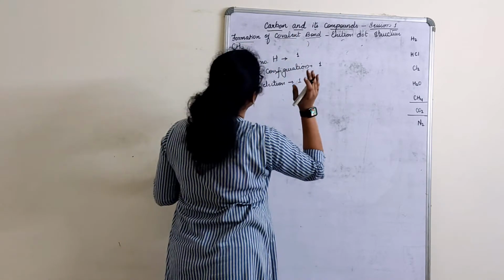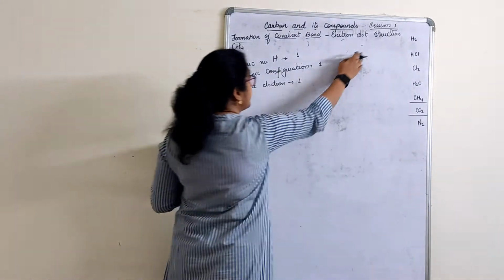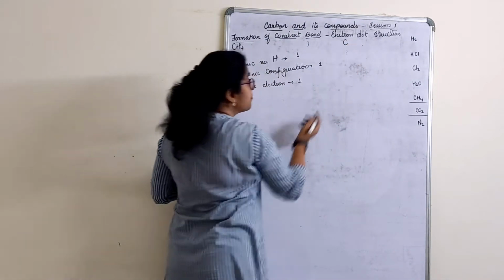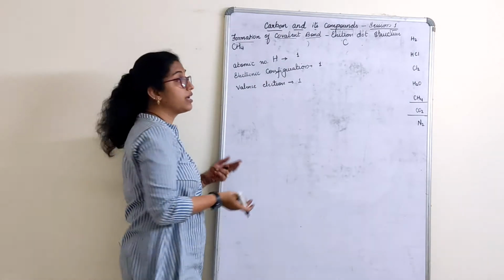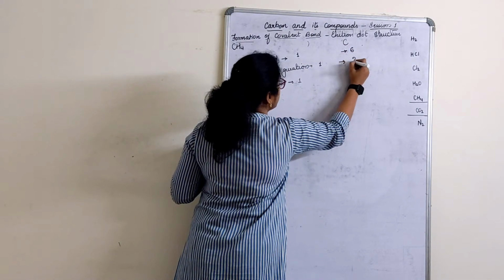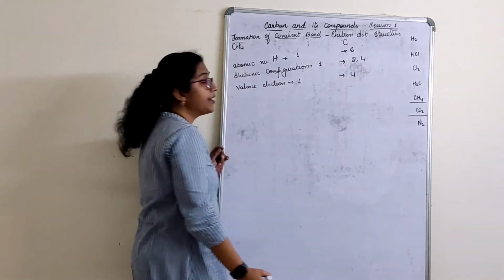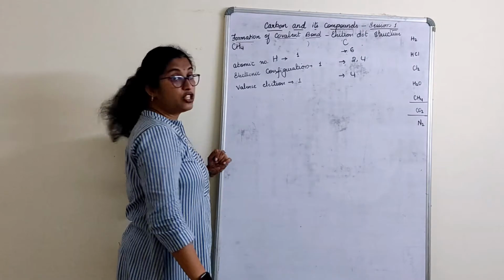For hydrogen I already have. How many hydrogens? 4 are there. Carbon is 1. What is the atomic number for carbon? 6. What is the configuration? 2, 4. Valence electrons are 4.